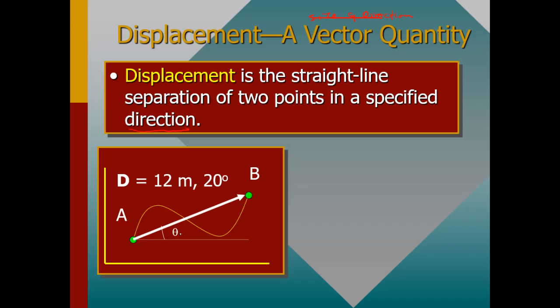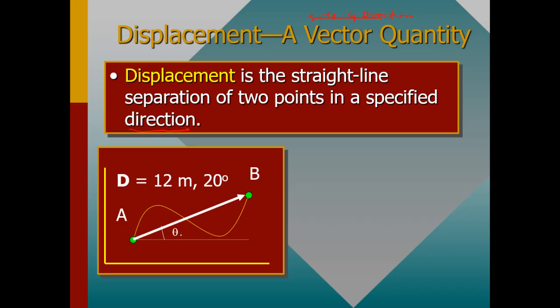Remember, this theta is just telling us the direction. As you deal with vector quantities, you need to measure the size and also measure the direction. In most cases, when we talk of the direction, we are simply talking about the angle.